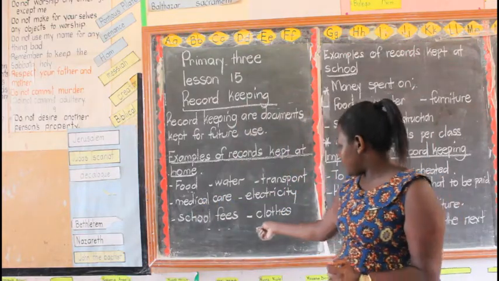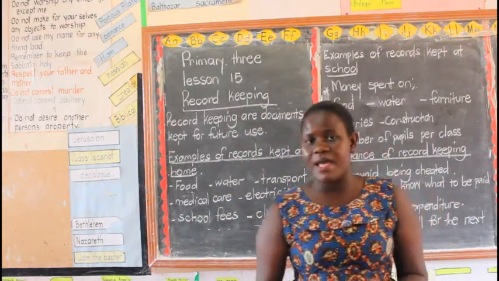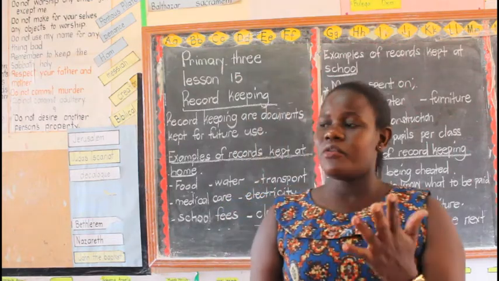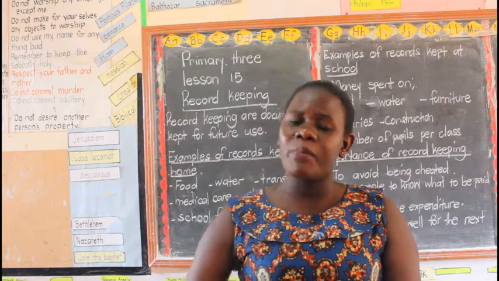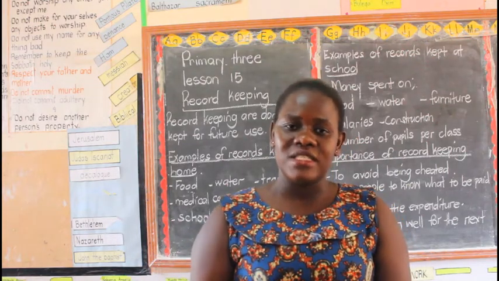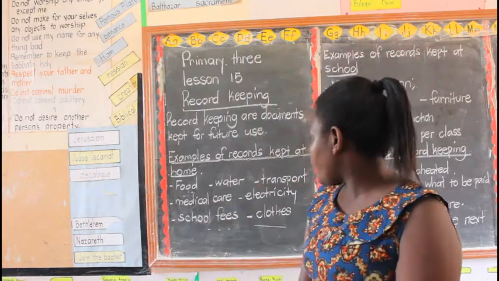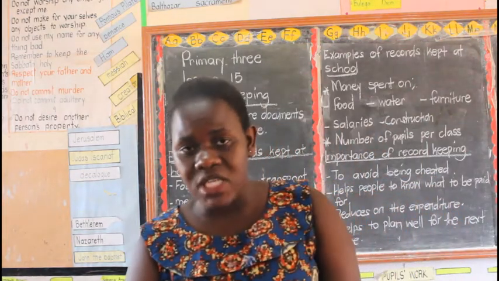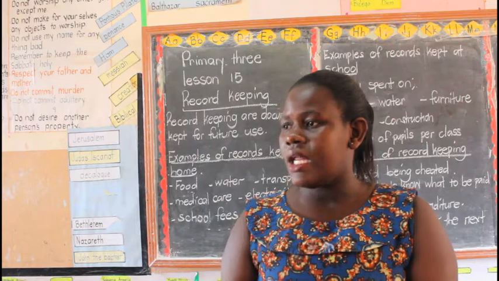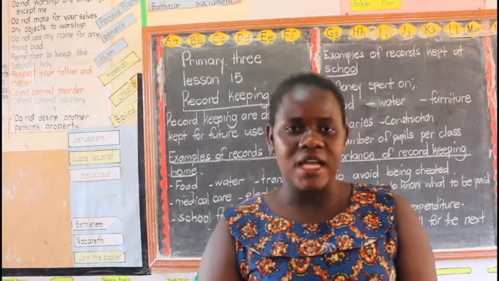Then even clothes. How much have you spent buying clothes this month? How much have you spent buying clothes last month? So they keep on keeping those records. Is that one clear? So when they tell you, give some examples of records kept at home, you can talk of water, food, electricity, and so on.